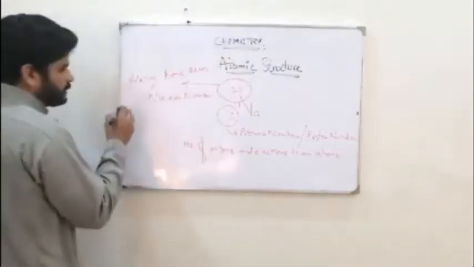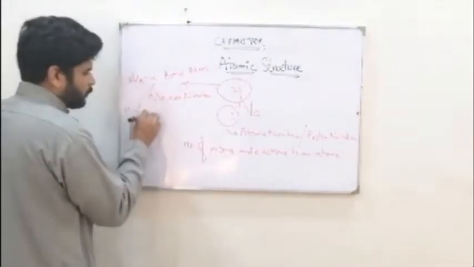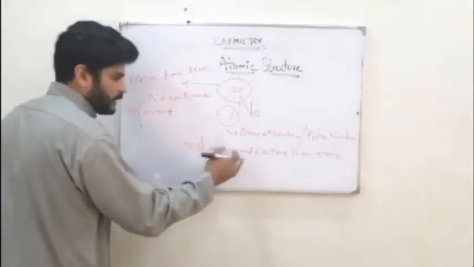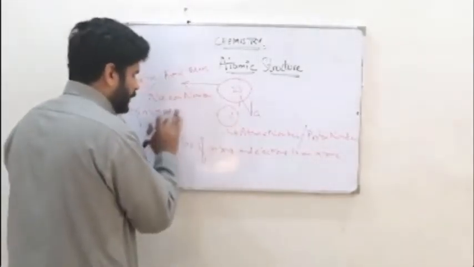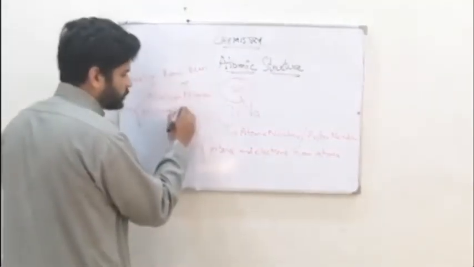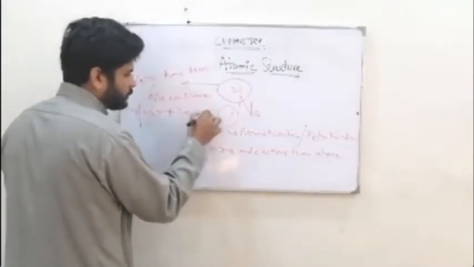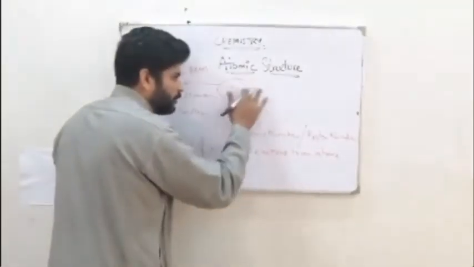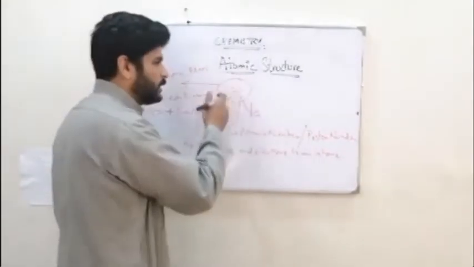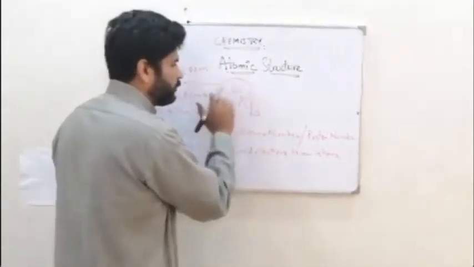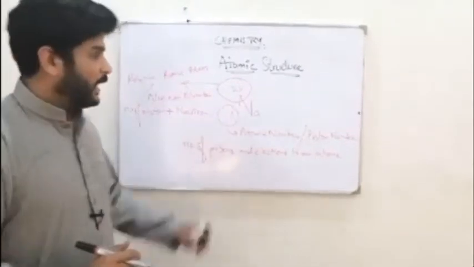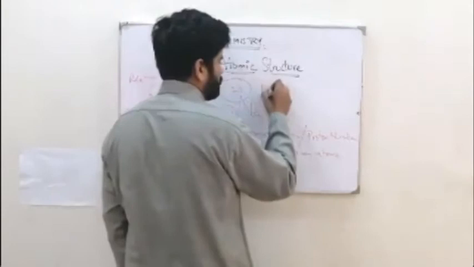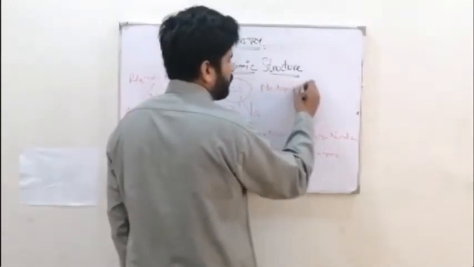Now this is the number of protons plus, it is not "and", it is "plus", so 11 and 11 do not add, it is the number of protons plus neutrons. So if there are 11 protons in sodium, then this is 11 plus how many to become 23? It means 12. So there are 12 neutrons, 11 electrons and 11 protons. So if you want to find neutrons, you have to subtract the atomic number from the atomic mass.